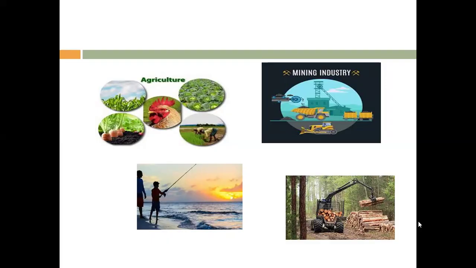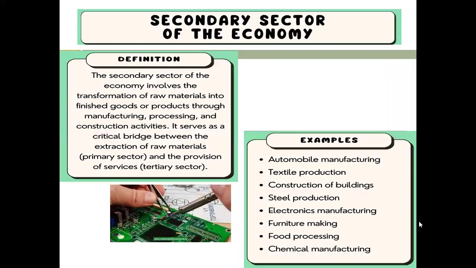So first we will learn what is secondary industry. Secondary industries are mainly industries where manufacturing of the product or processing of the products will be done. In these industries, the raw materials are converted into a final product.